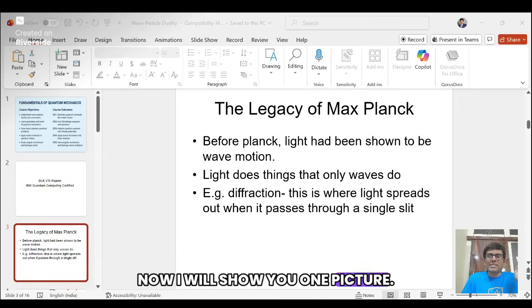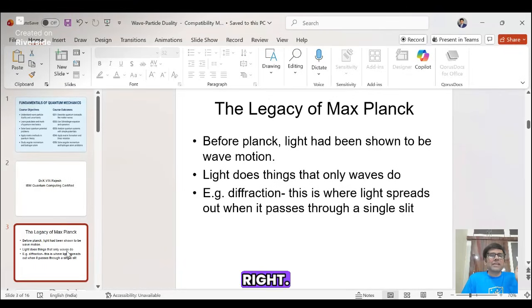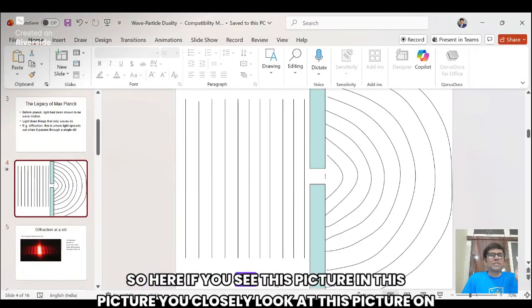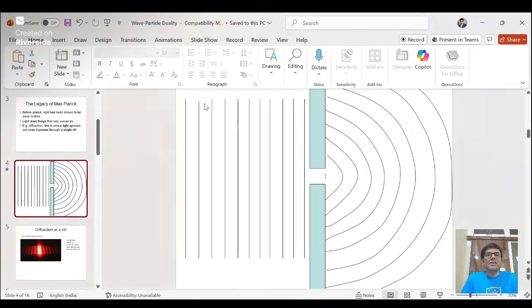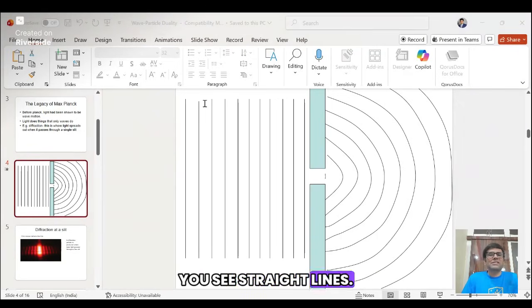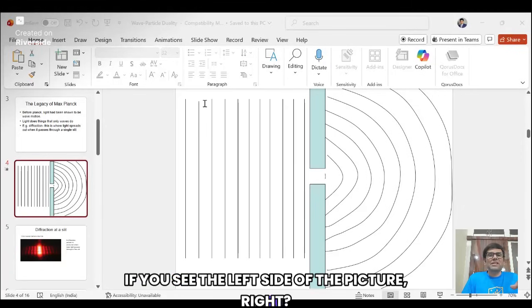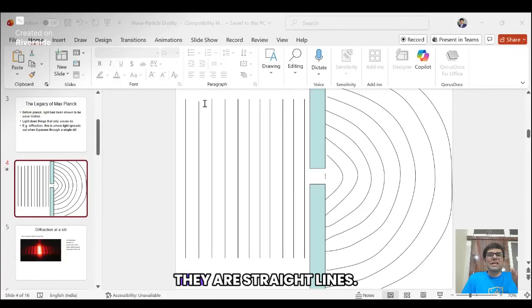Now I will show you one picture. If you look closely at this picture, on the left side you see straight lines, evenly spaced lines.